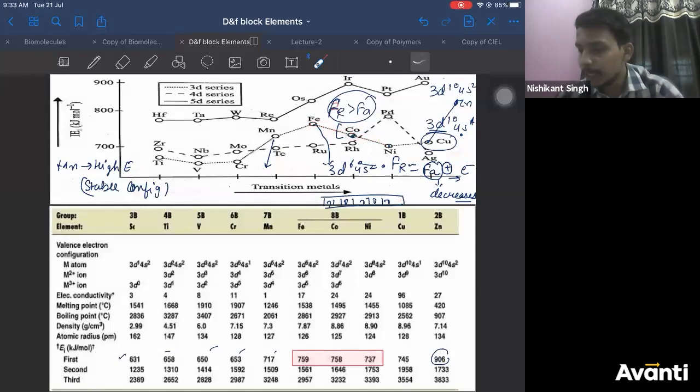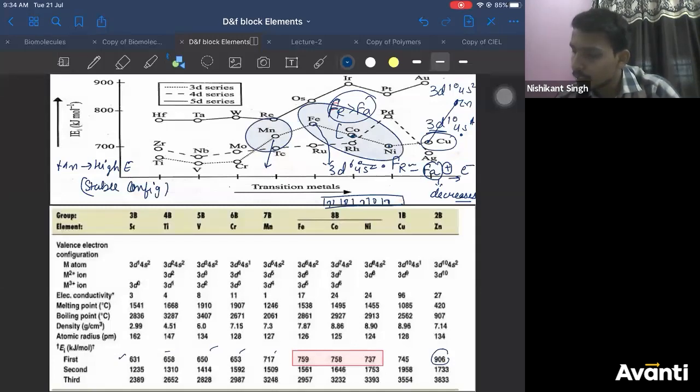So I have explained this section of the graph. Let me encircle it. This section of the graph we have discussed, and why manganese has high ionization energy we have discussed. Now let us come to this section of the graph.